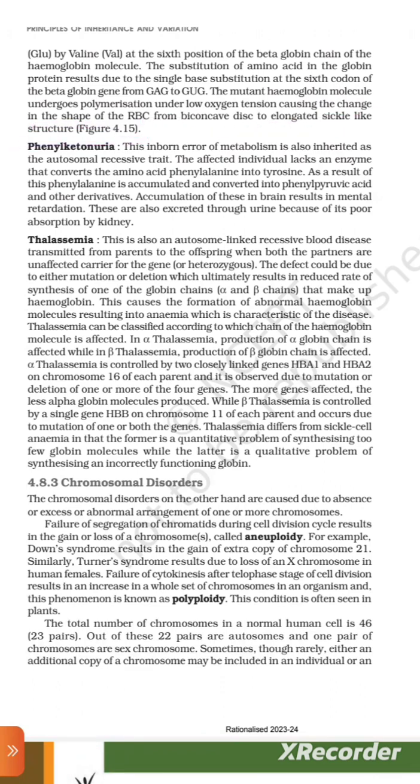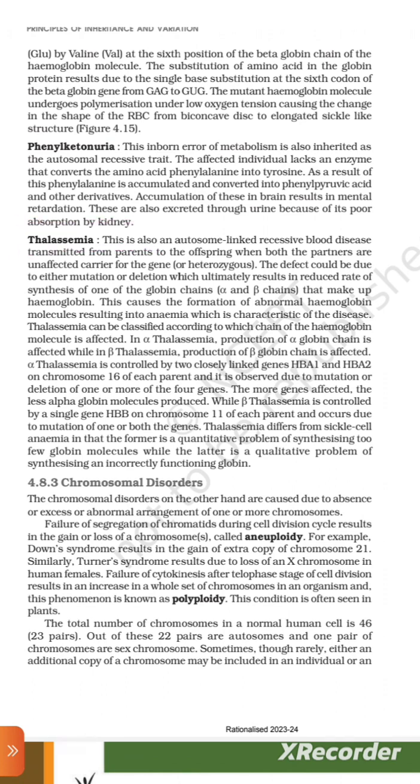Figure 4.15. Phenylketonuria. This inborn error of metabolism is also inherited as an autosomal recessive trait. The affected individual lacks an enzyme that converts the amino acid phenylalanine into tyrosine. As a result, phenylalanine is accumulated and converted into phenylpyruvic acid and other derivatives. Accumulation of these in the brain results in mental retardation. These are also excreted through urine because of their poor absorption by the kidney.